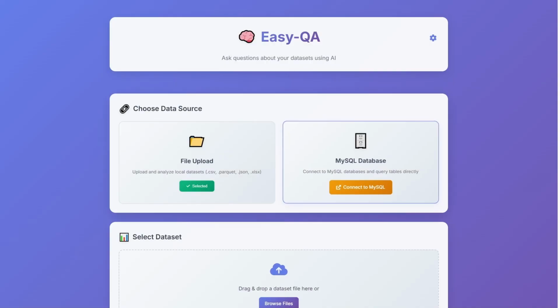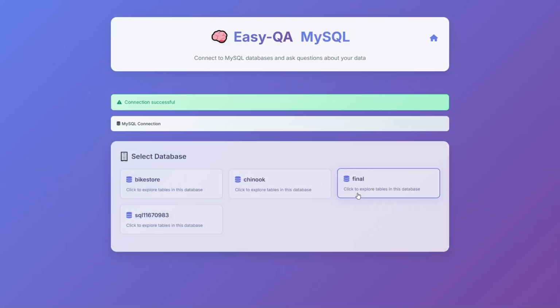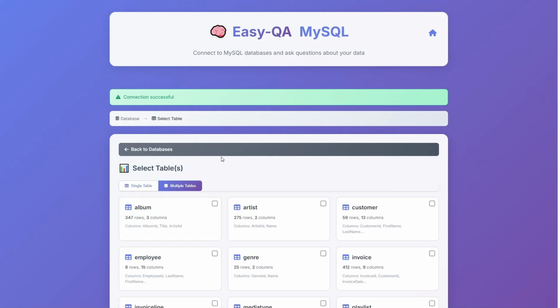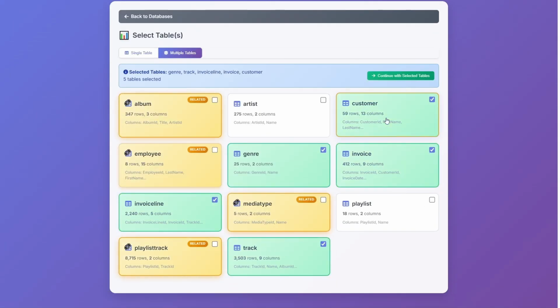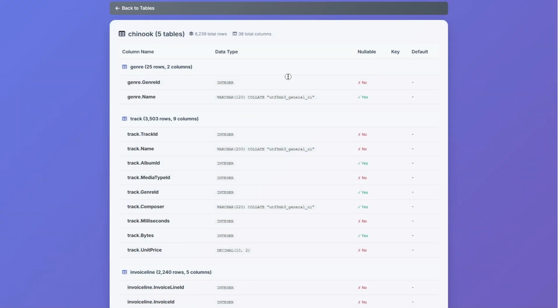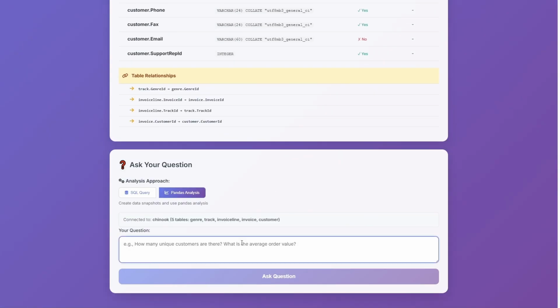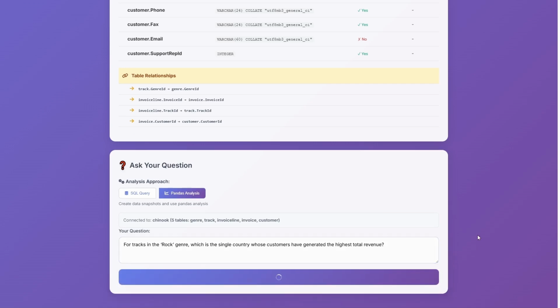But the true power of this framework is revealed when we move from single files to complex relational databases. Here, we have the Chinook database, which has 11 interconnected tables, modeling an entire digital music store, with relationships between artists, albums, tracks, and customer sales. Now, I'll ask a sophisticated business question that requires connecting these tables. To find this answer, our system must navigate a complex chain of logic.